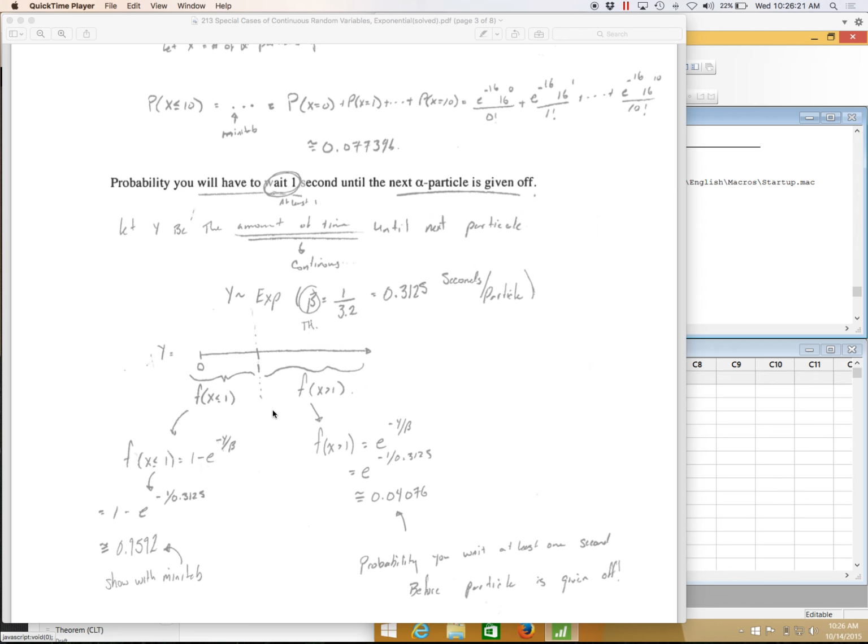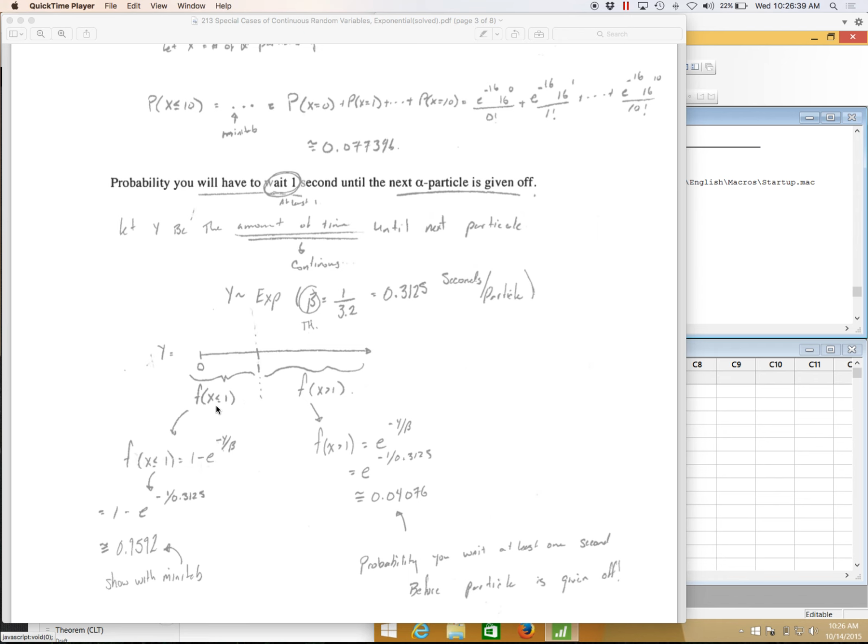Because if you claim the 1 second has passed, I'll say no, it wasn't 1 second. It was 1.00000000001 seconds. You can't actually ever hit 1 second right on the nose.